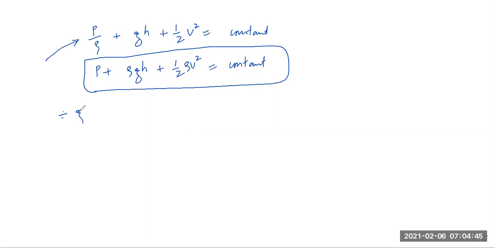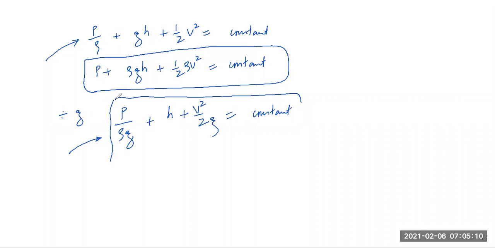P by rho g, this form of equation is mostly used in our engineering purposes, plus h plus v square by 2g is equal to constant. This is the most widely used form of Bernoulli theorem worldwide.